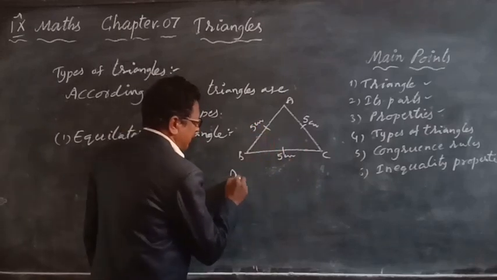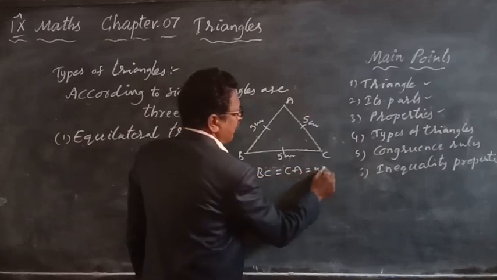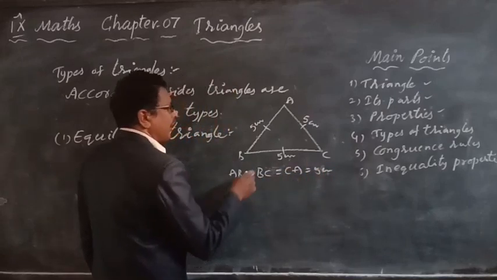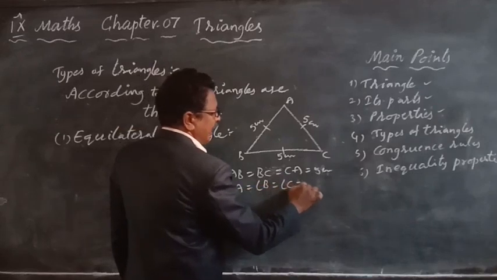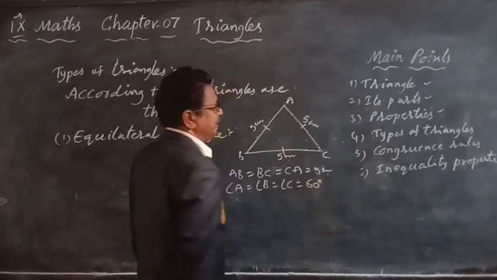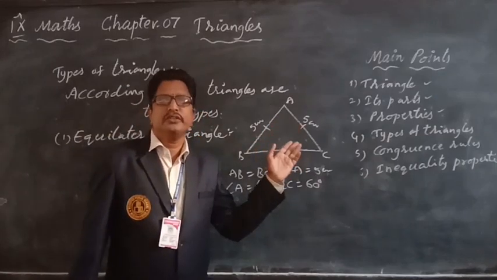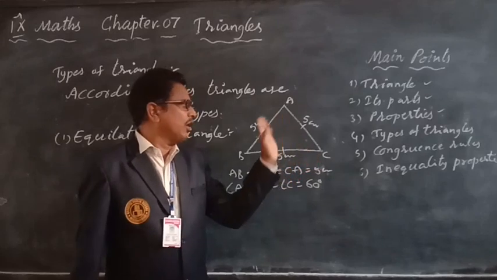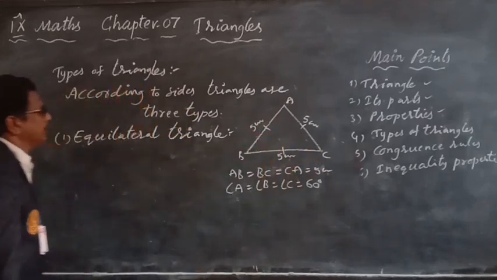Because here three sides AB, BC, CA equal 5 centimeters, therefore all three angles are also equal. Angle A, angle B, angle C each equal 60 degrees. 60, 60, 60 sums to 180. So in an equilateral triangle, all sides are equal and all angles are equal.